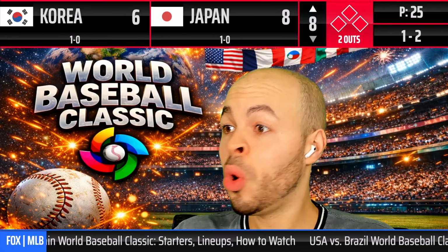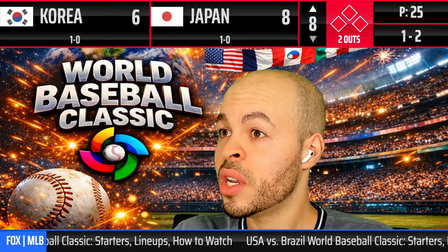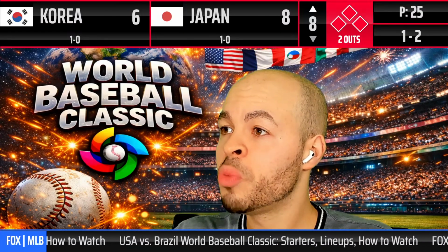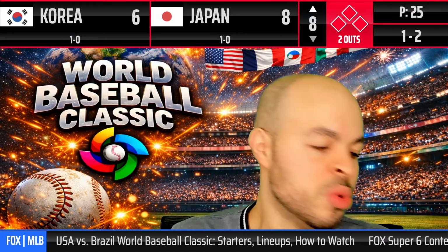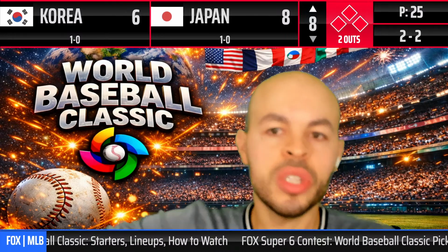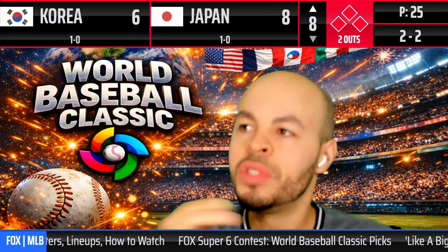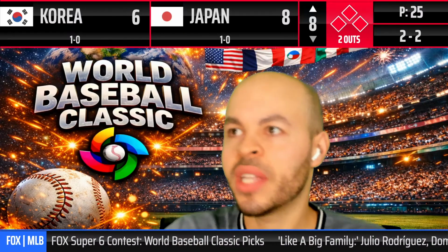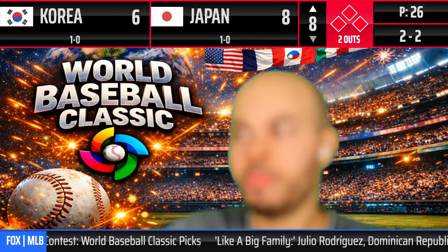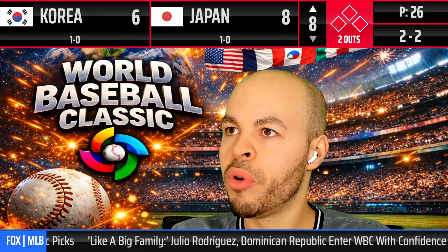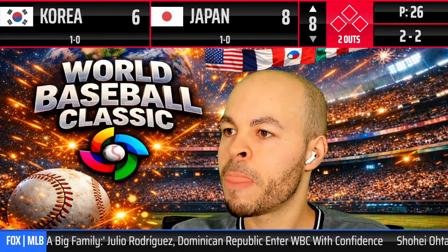Can Japan hold on to the lead? Here is the 1-2 pitch. Misses. 2-2. Good take. Imagine if the same pitch just away. Imagine if he would have took that previous pitch and we have a 3-1 count. We're talking about the pressures on the pitcher because now he has to go in. He has to throw a strike. Boy, oh boy. 2-2 is the count.